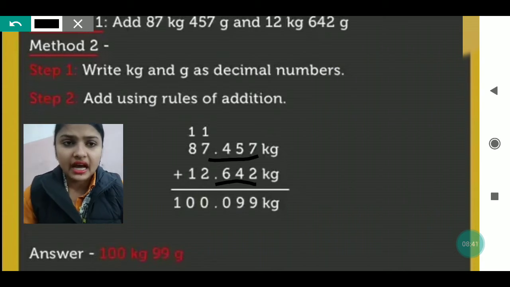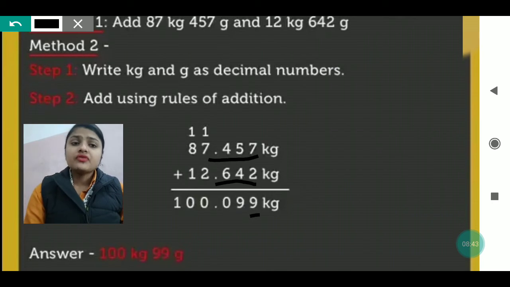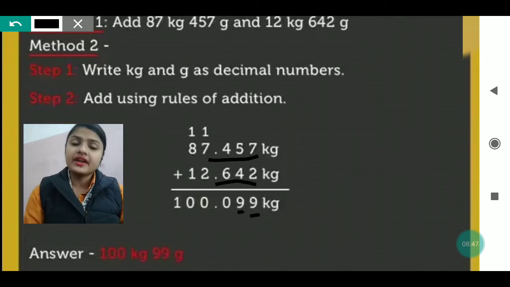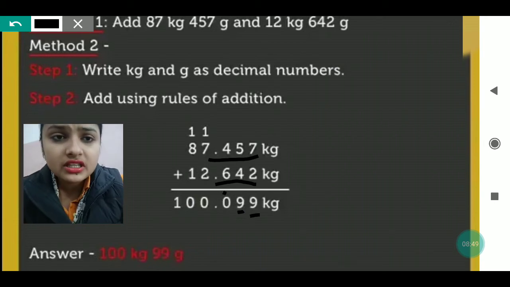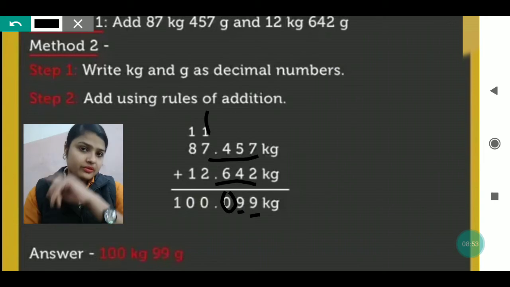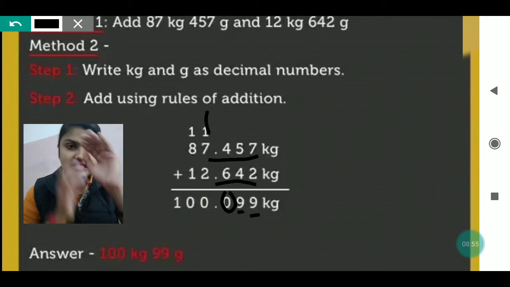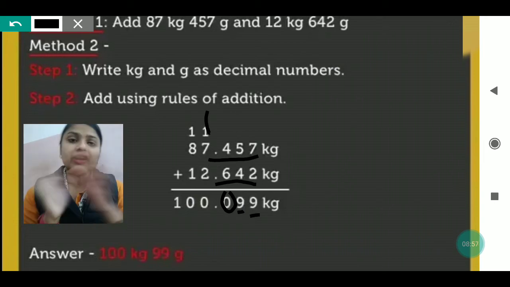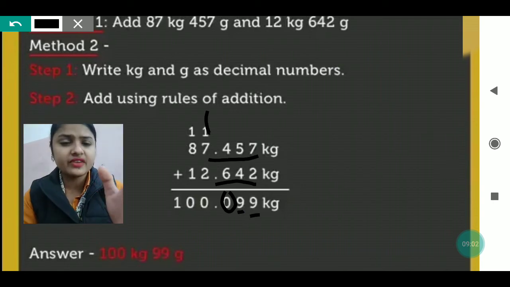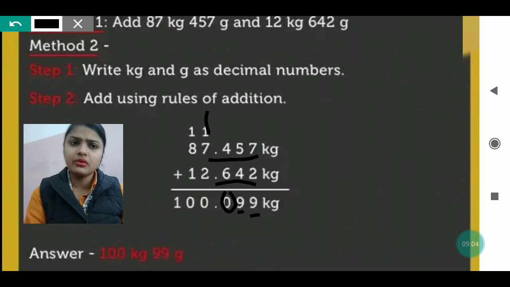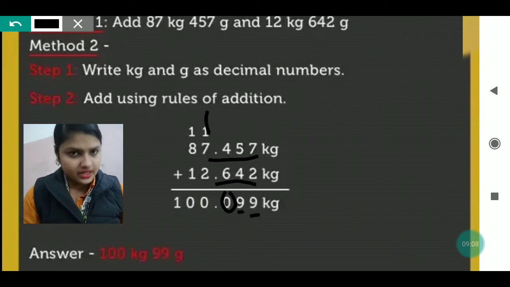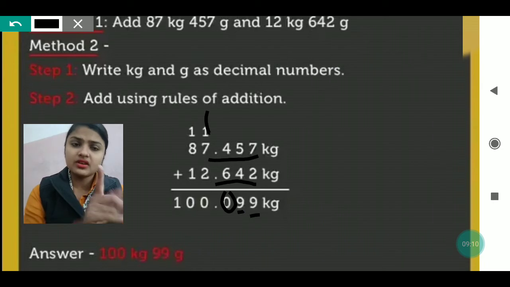7 plus 2 will be 9. 5 plus 4 will be 9. And 6 plus 4 will be 10. So for 10 we will write only 0 here and 1 will be taken as carry, which has been done here in this question. In the previous question it was not done; it was done downside when we converted it and did it separately. But here we simply take the carry 1 to the kg column and then add it. So 7 plus 2 again will be 9 and plus 1 will be 10.